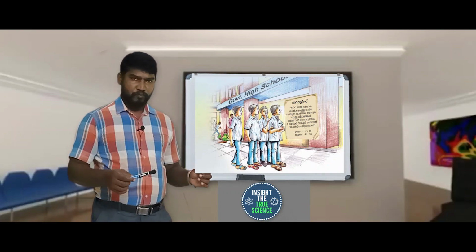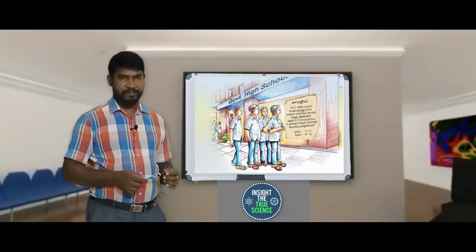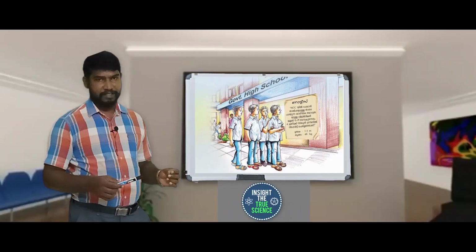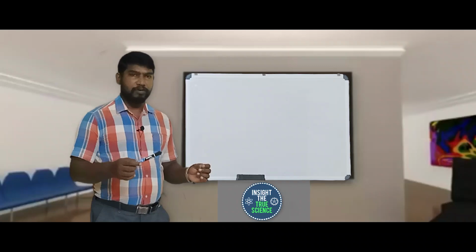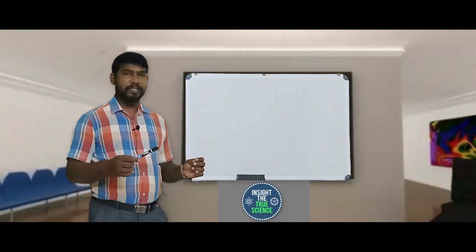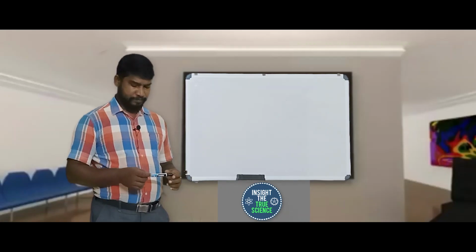So the first unit we are studying is about the quantity length. For measuring length, the basic unit is meter.